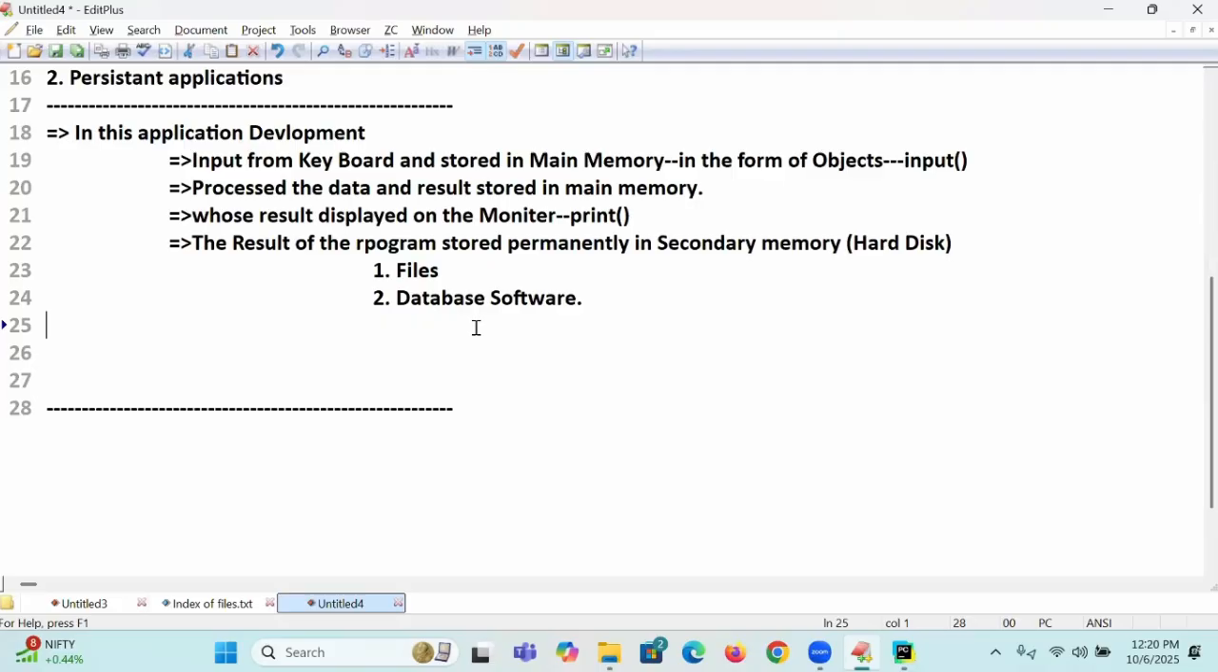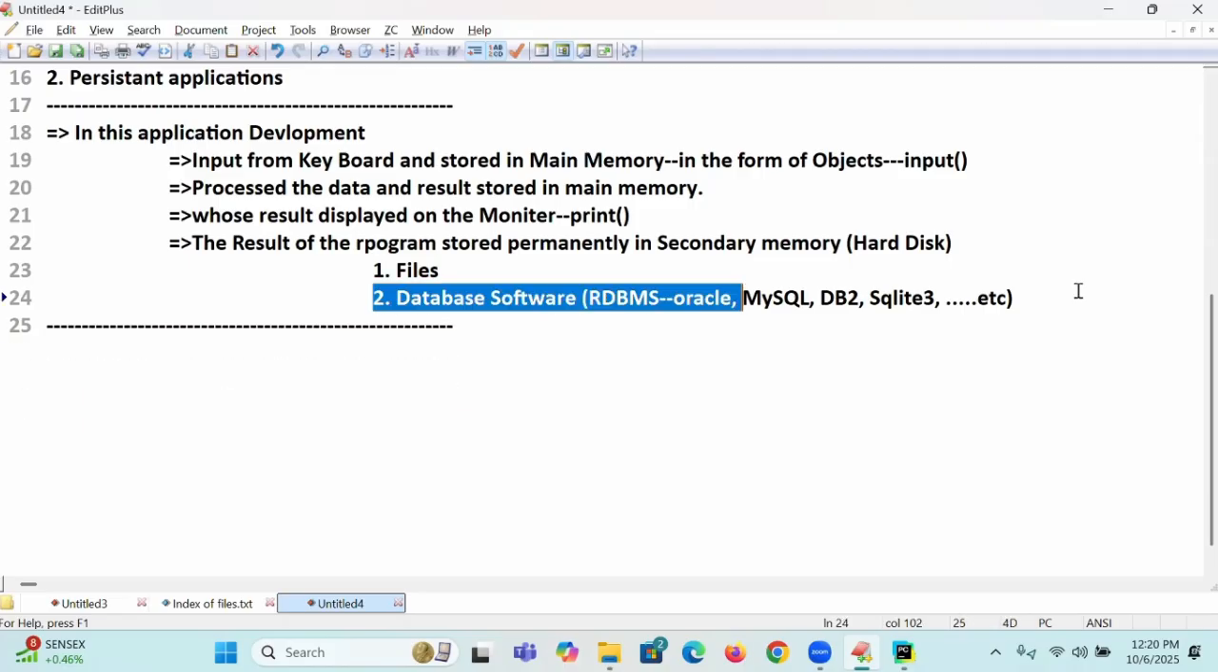So in industry, how many approaches are there to store the data permanently? Two. One is by using files, and one more by using database software. And which database software? RDBMS software like Oracle, MySQL, DB2, SQLite 3. In fact, there are so many databases. Using those, we can store the data permanently.